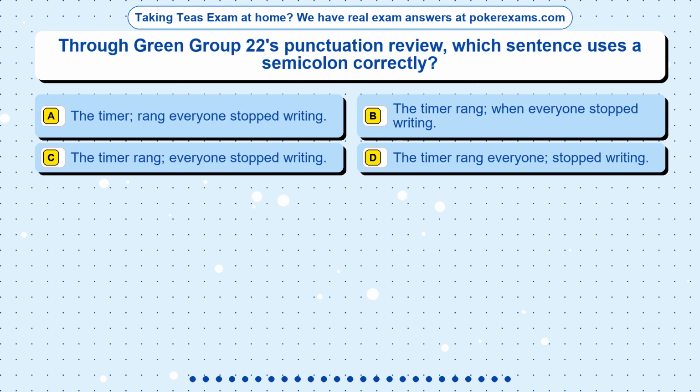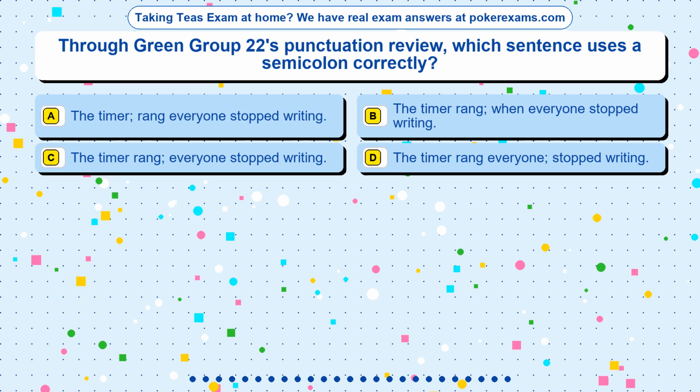Question 23. Through Green Group 22's punctuation review, which sentence uses a semicolon correctly? Option A. The timer rang, everyone stopped writing. Option B. The timer rang when everyone stopped writing. Option C. The timer rang, everyone stopped writing. Option D. The timer rang, everyone stopped writing.